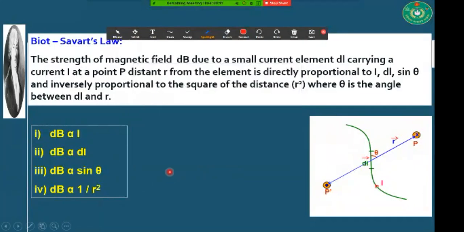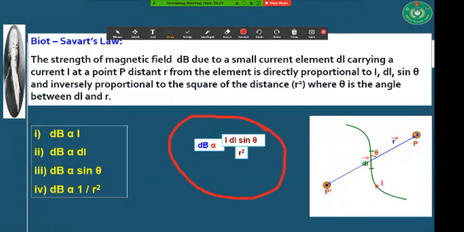Now, after combining these four, we will get this equation, that is dB is proportional to I dl sine theta over r square. This is our Biot-Savart law.